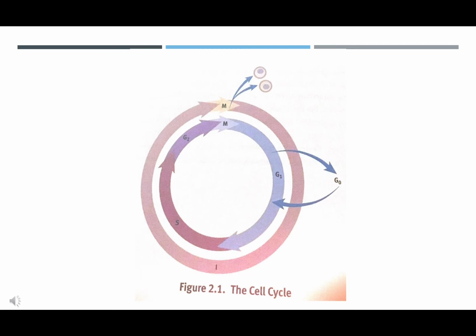Cells that do not divide spend all of their time in an offshoot of G1 called G0. During the G0 stage, the cell is simply living and carrying out its functions, without any preparation for division. During interphase, individual chromosomes are not visible with light microscopy because they are in a less condensed form known as chromatin. This is because the DNA must be available to RNA polymerase so that genes can be transcribed.